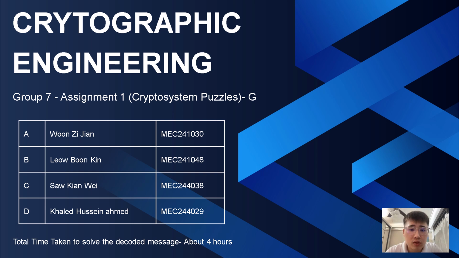Our assignment 1 for cryptographic engineering is the crypto system puzzle. The total time taken to solve this decoded message is about 4 hours. My group mates are Leon Poon Kin, So Kian Wei and Khaled Hussein Ahmed.